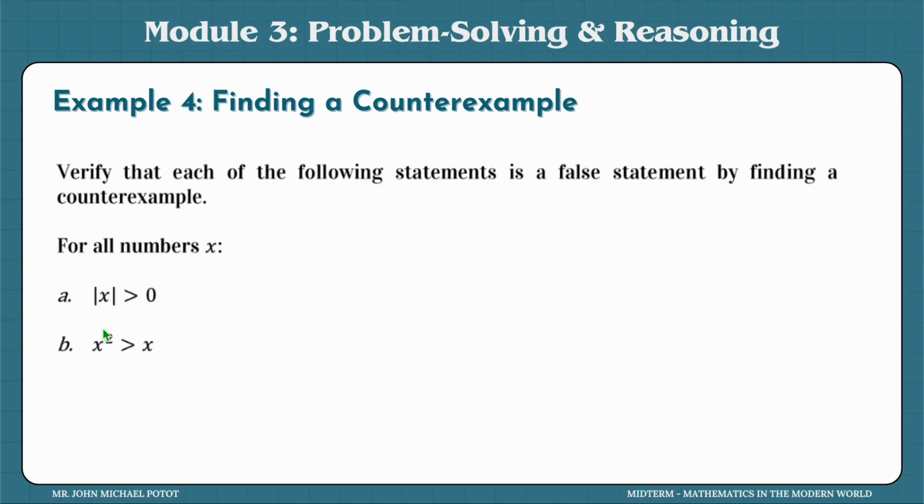Let's try another number, 1. So the absolute value of 1 is still 1. So 1 is greater than 0. Oh, that is still correct. And even if you try many numbers, it would still solve this one. But there's actually one that would make this not true.